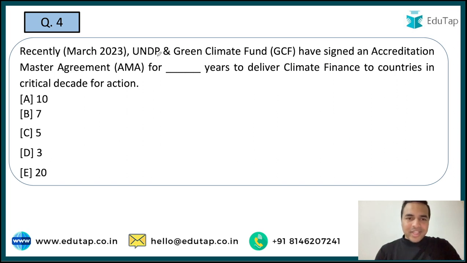So guys, the next question is: UNDP and Green Climate Fund have signed an accreditation master agreement. So guys, this AMA agreement has been signed and you have to tell for how many years this particular agreement has been signed. The aim behind this agreement is to deliver climate finance to countries in the critical decade for action. So here I want to tell you, whenever there is a news article on an MOU, there are two important things that you are required to cover. First is the name of the parties which is being given here, UNDP and Green Climate Fund, and the other one is what exactly is the aim.